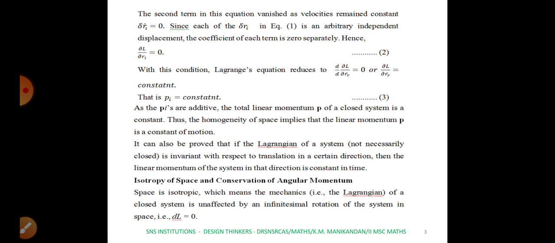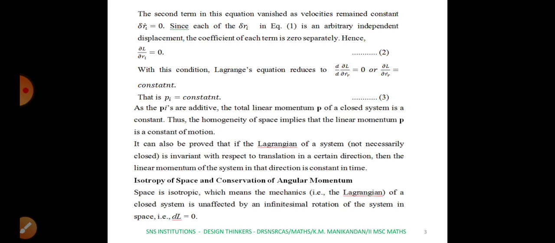And next we prove another important result, the isotropy of space. Earlier we discussed the homogeneity of space, here it is the isotropy of space. When the space is isotropic, we are going to prove that the angular momentum is conserved. In the earlier case we proved that linear momentum is conserved.